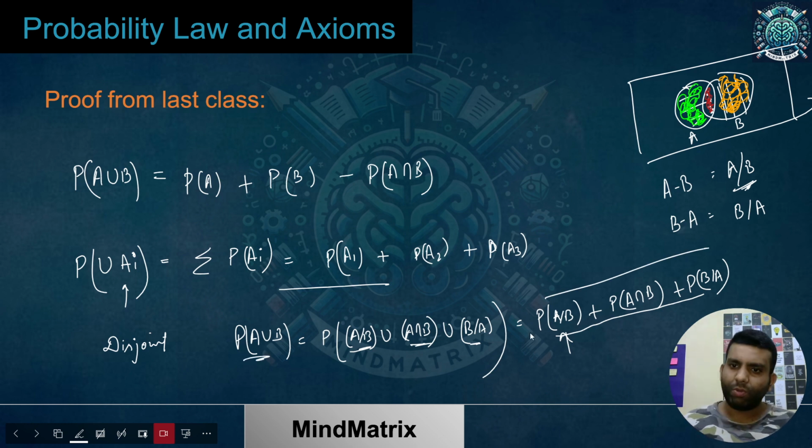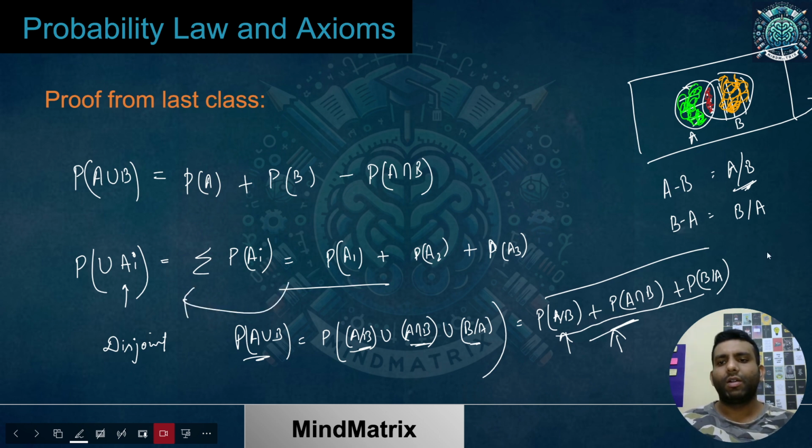Now what I wanted at last was an expression in terms of individual A, B and the common part. We have some common idea, and we have this separate part and that part. How can I solve that? Combining this, I can get the probability of A, since this is disjoint. If I combine, I will get P of A, just the reverse of this.